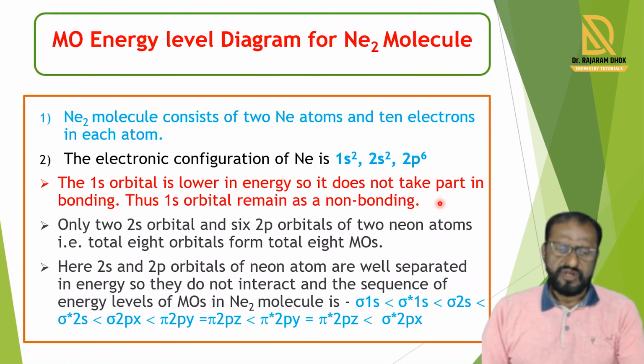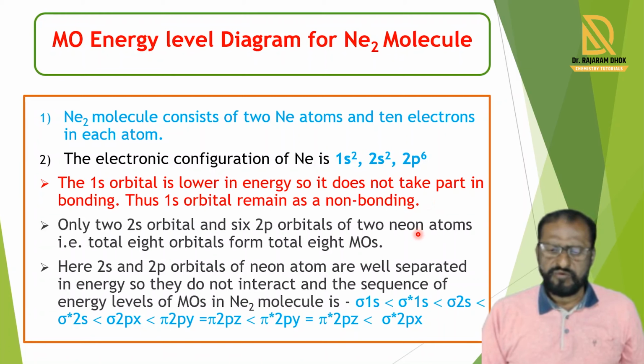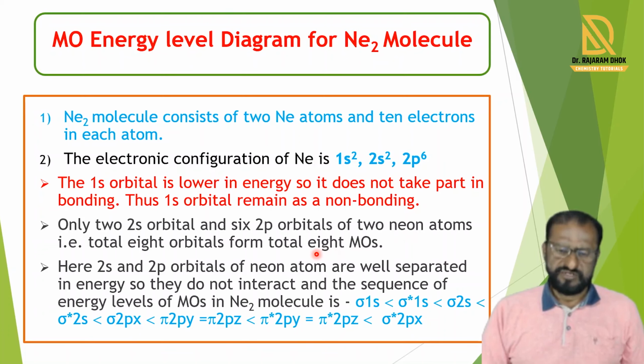Only the two 2s orbitals and six 2p orbitals of the two neon atoms combine and form a total of 8 molecular orbitals. In this case, the 2s and 2p orbitals of the neon atom are well separated in energy, so they do not interact,